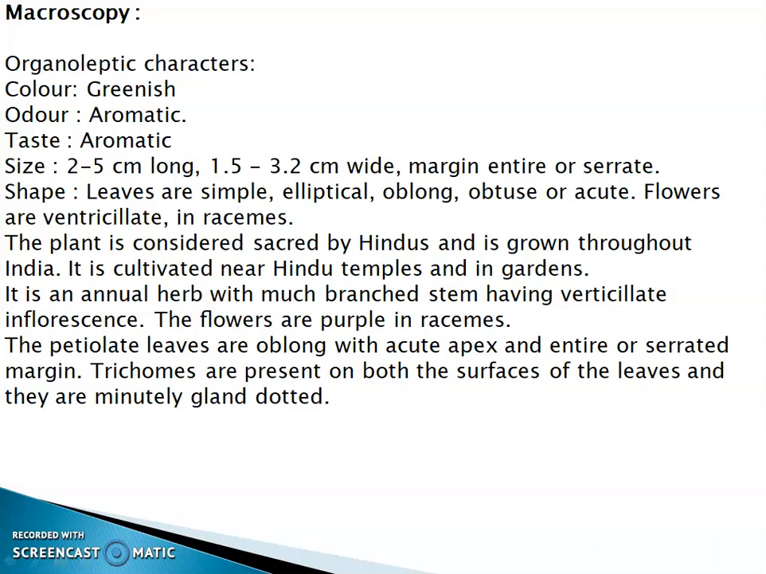The plant is considered sacred by Hindus and is grown throughout India. It is cultivated near Hindu temples and in gardens. It is an annual herb with much branched stem having verticillate inflorescence. The flowers are purple in racemes. The petiolate leaves are oblong with acute apex and entire or serrated margin. Trichomes are present on both the surfaces of the leaves and they are minutely gland dotted.